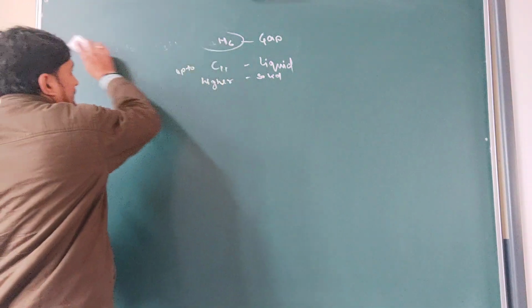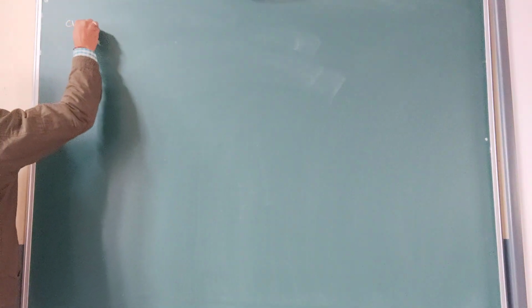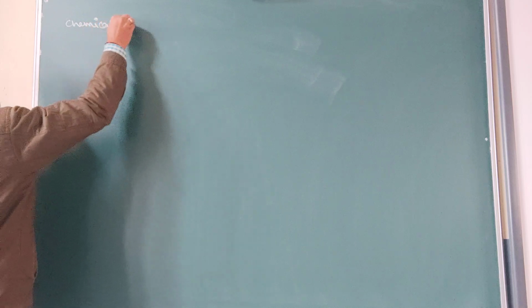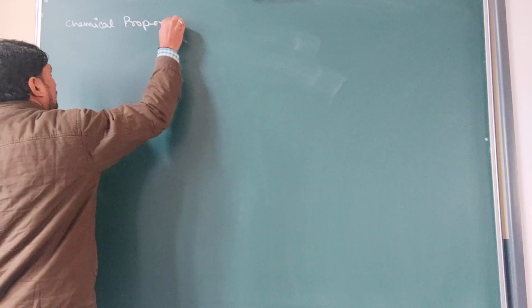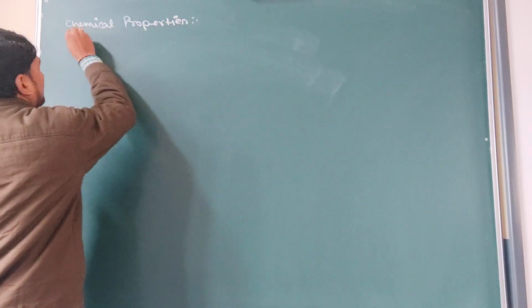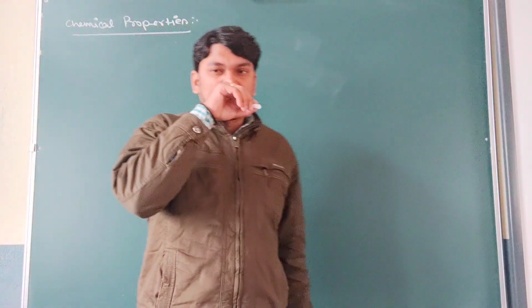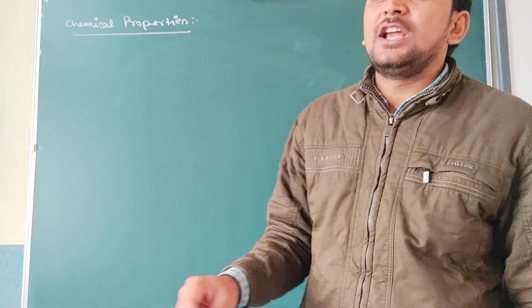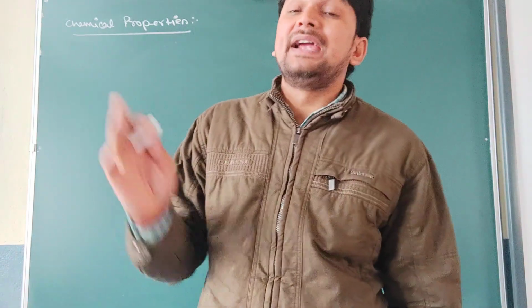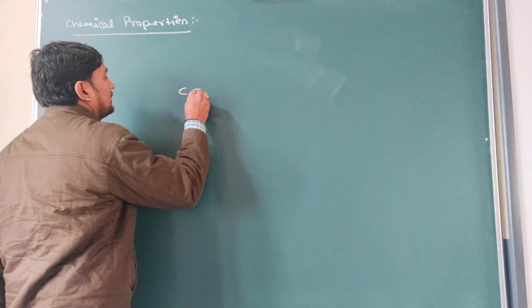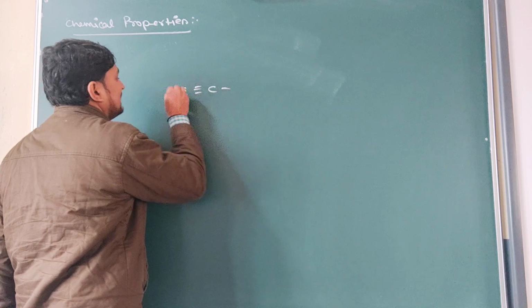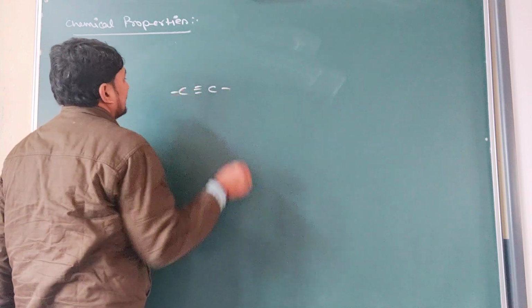The most important part of this chapter is the chemical properties. So please see what the chemical properties are. The first chemical property of alkynes is the addition reaction, because the alkyne contains a triple bond between the two carbon atoms, and that's why it can easily undergo addition reactions. Clear?